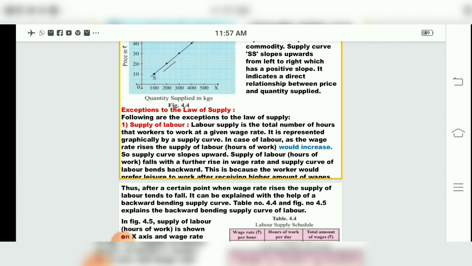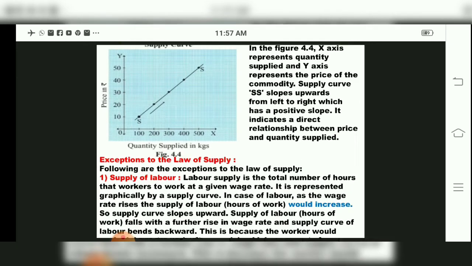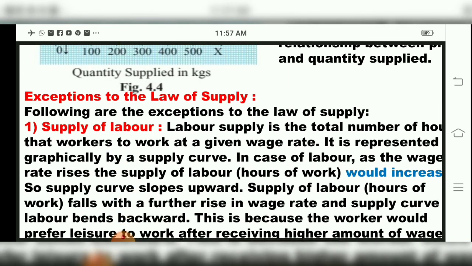But the second thing they have told is that even if the wage rate rises, some people will prefer leisure time. Leisure time means what, children? That is comfort zone. So even if the salary has been increased, people will not do extra work, because people will prefer more leisure, comfort zone.